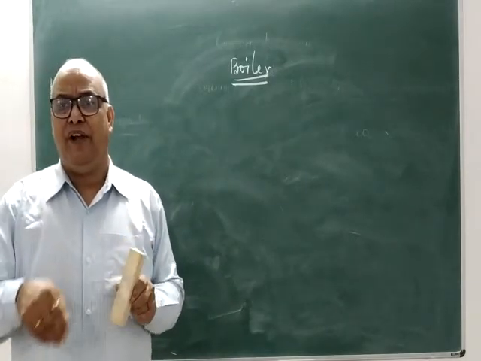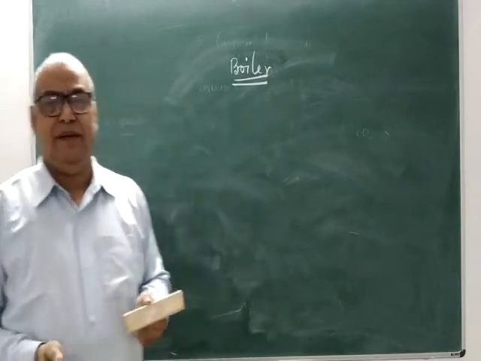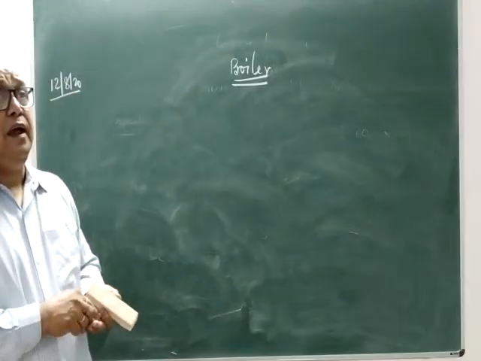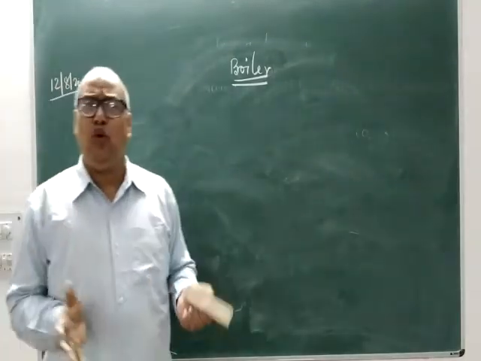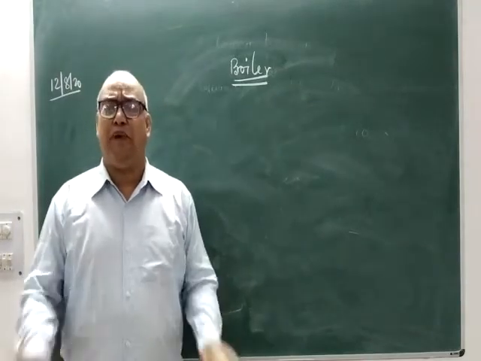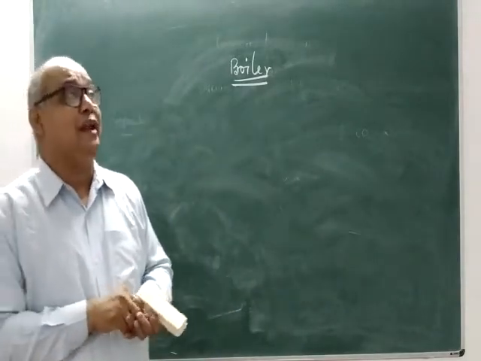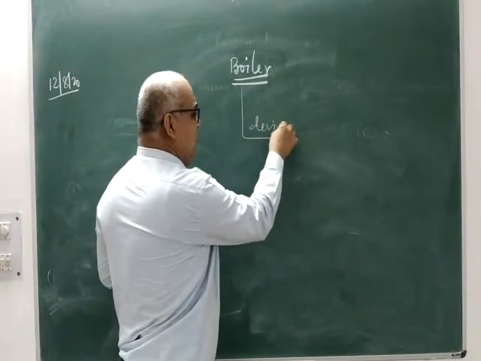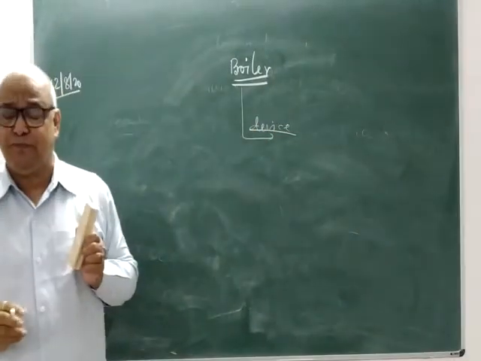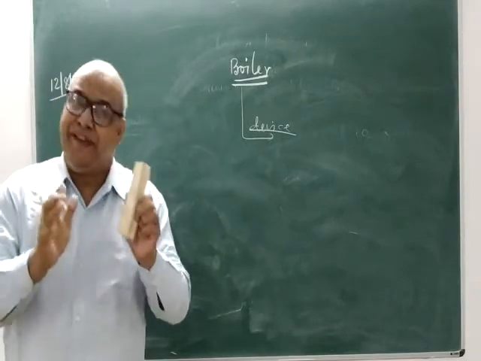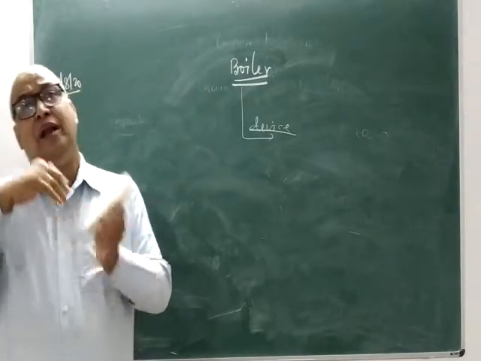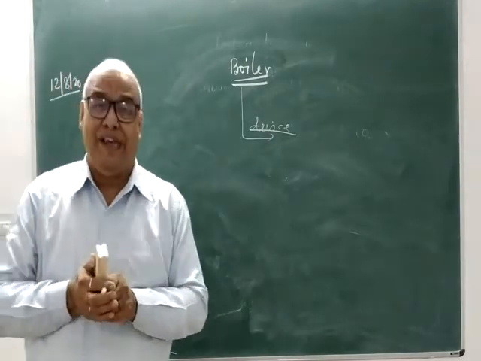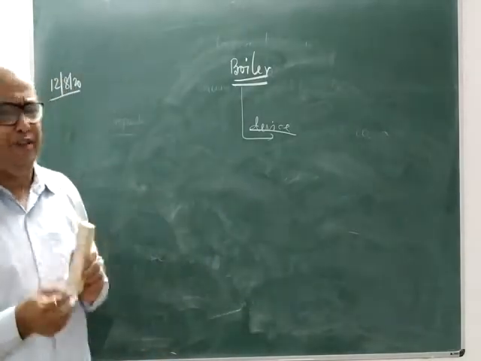Slowly we will go in depth. If anybody asks you what do you understand or mean by a boiler, then you have to tell it is actually a device being used to make steam, which will eventually be utilized to generate electricity. You know that.